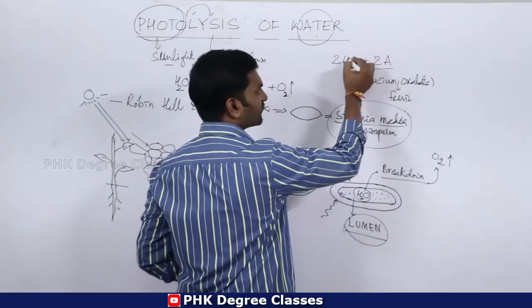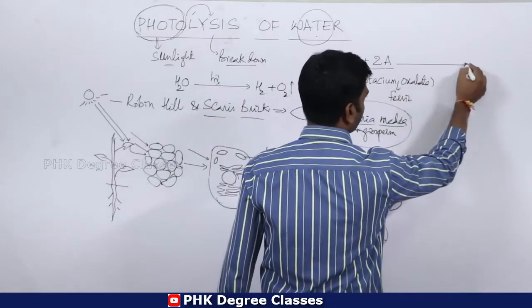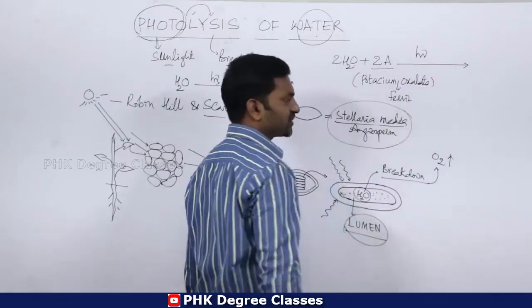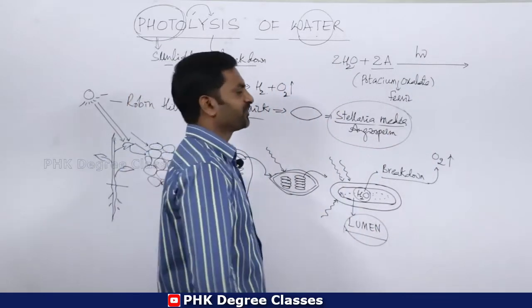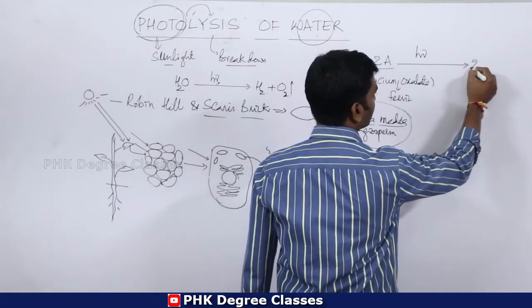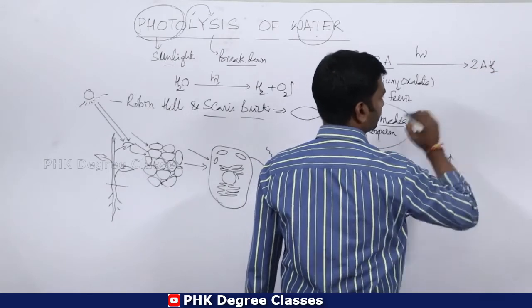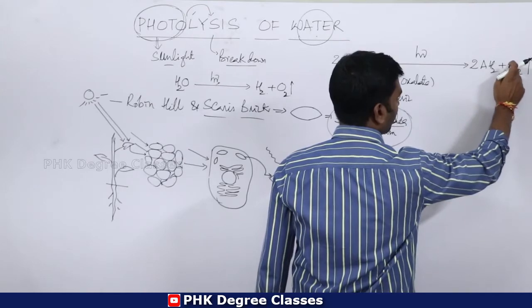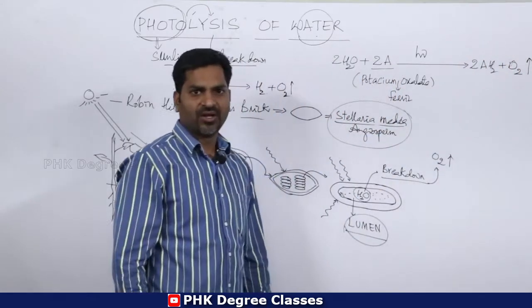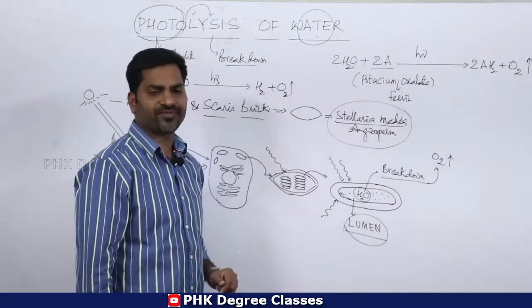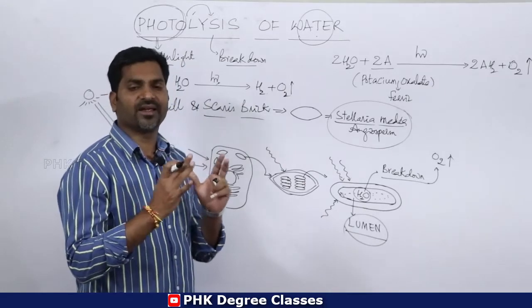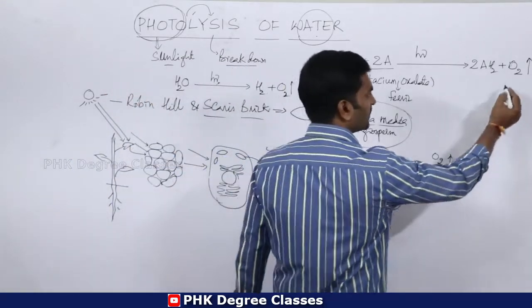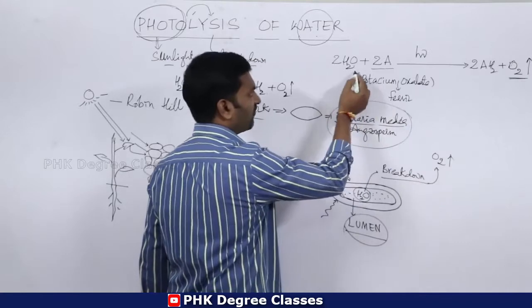It combines with water in the presence of sunlight, h nu indicating sunlight. Then there is formation of 2AH2 and O2 is liberated. Clear?